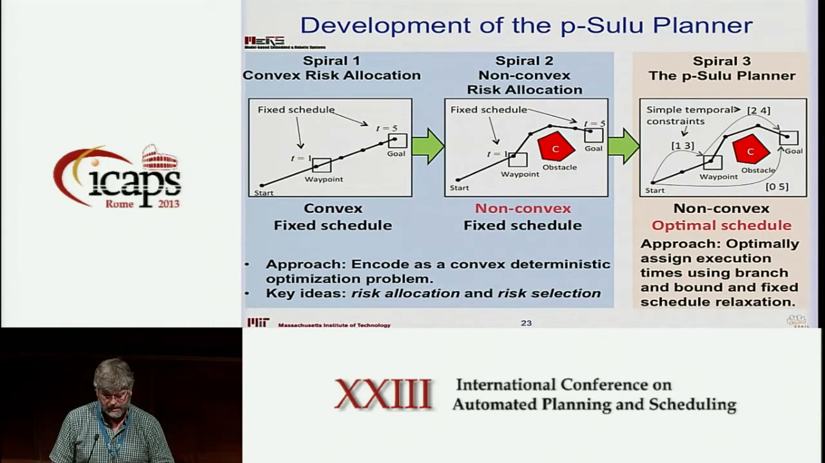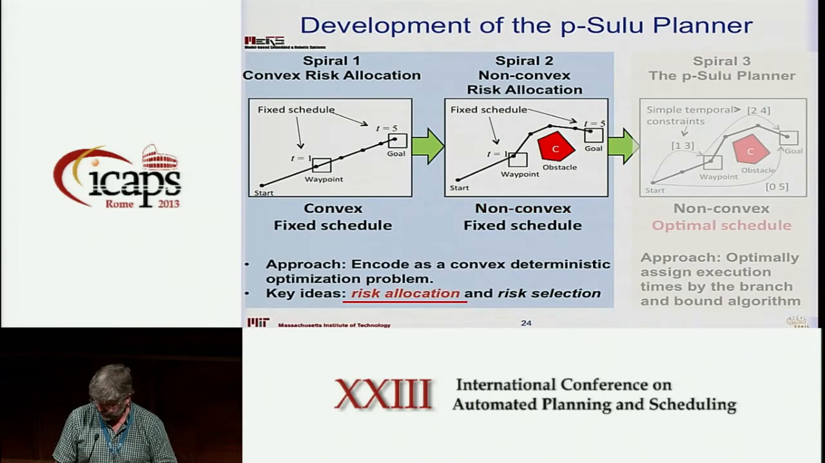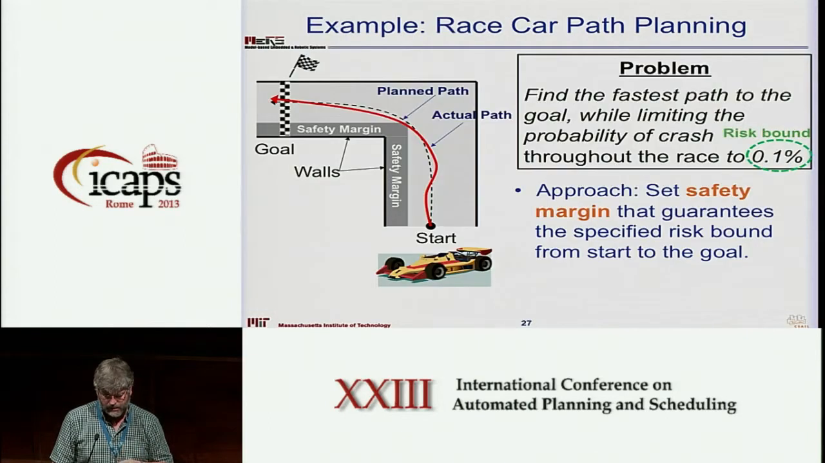But I'm just going to focus on this first problem. Okay, so the main thing I want you to then do is understand the idea of risk allocation during the remainder of this talk. In order to do this, I'm going to use a race car example. Some of you have seen this before.